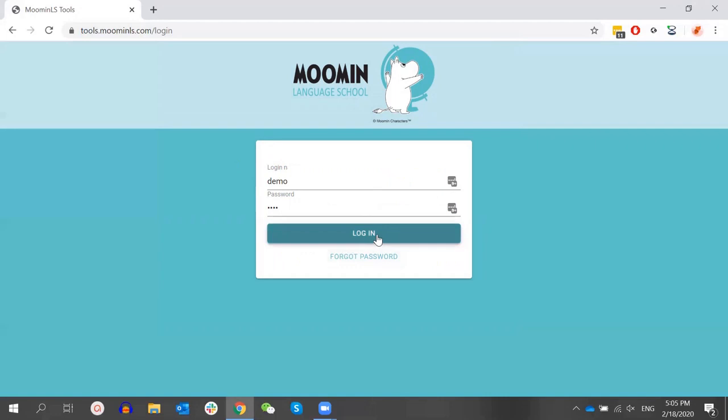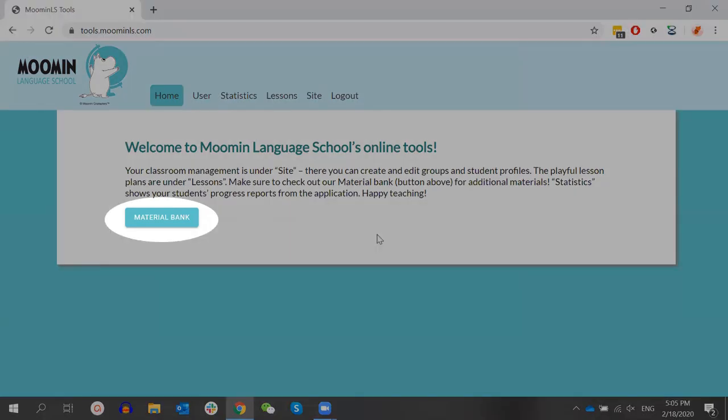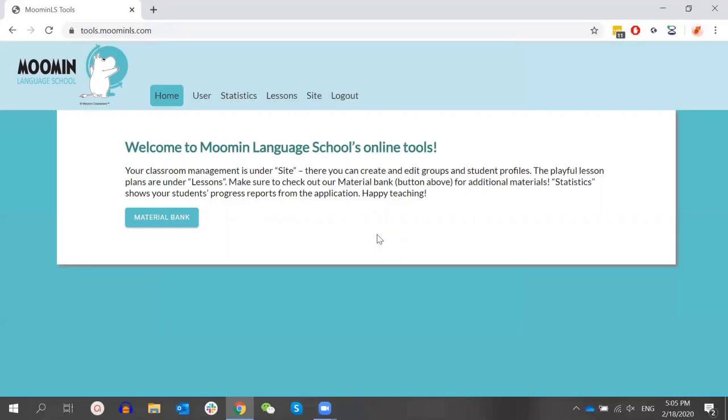So the online tools are especially for the teachers, and here they can manage the student groups, find the lesson plans, and view the statistics from the application. When the teacher logs in, they can find the link to the material bank where we have additional materials such as printable diplomas. So when the children get the digital diplomas in the learning application, the teacher can also print out paper versions and give them to the children to take home.